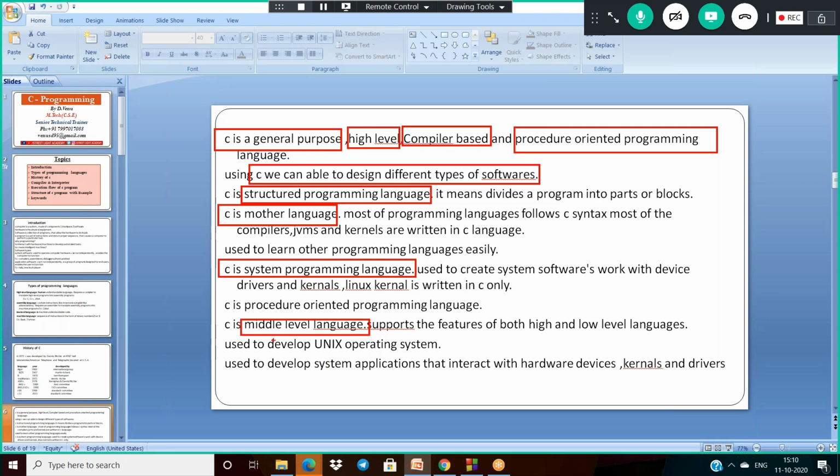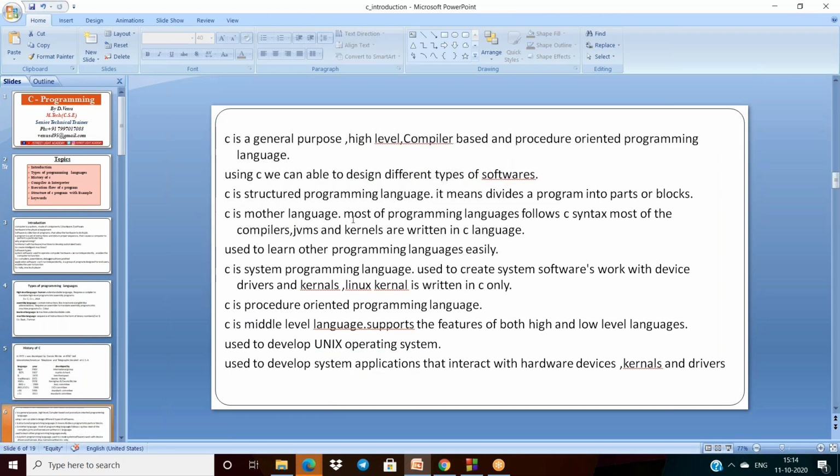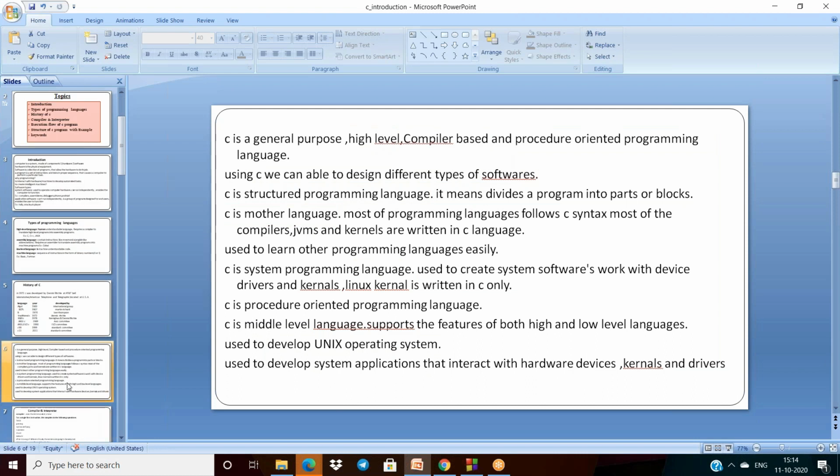And using C, we can develop the Unix operating system and some system applications. So that is why C is more popular, and C is a general purpose, high level, compiler based, and procedure oriented programming language.